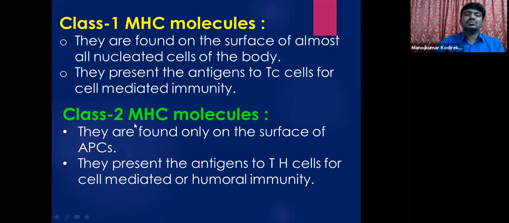Coming to the class 2 MHC molecules, they are found only on the surface of antigen presenting cells. What does APC stand for? Antigen presenting cells. So the class 2 MHC molecules are seen only on the surface of these cells, and they present the antigens to TH cells, T helper cells, and they initiate the cell mediated immunity as well as humoral immunity. So this is the difference between the two different classes of MHC complex molecules.